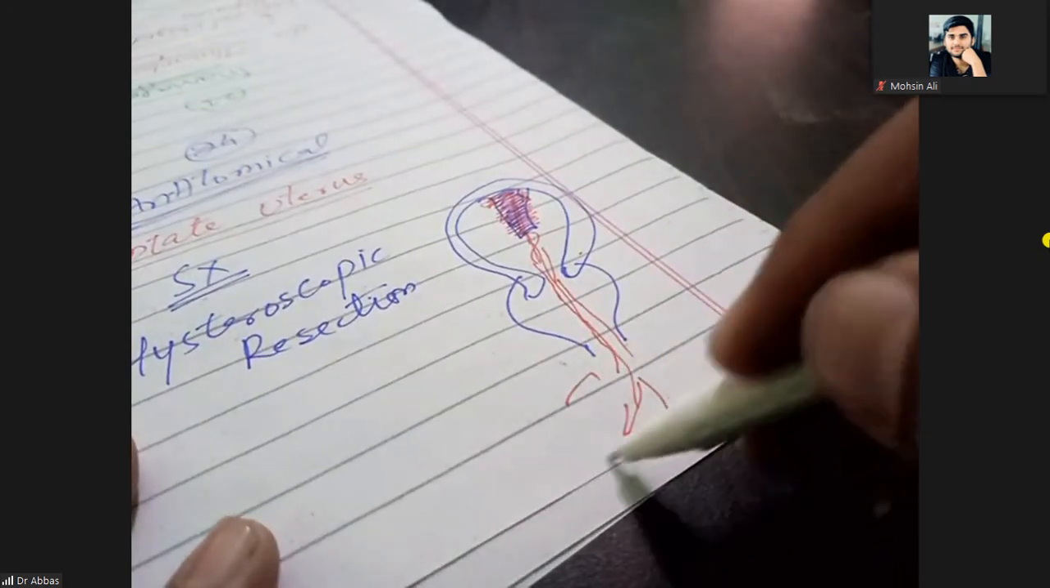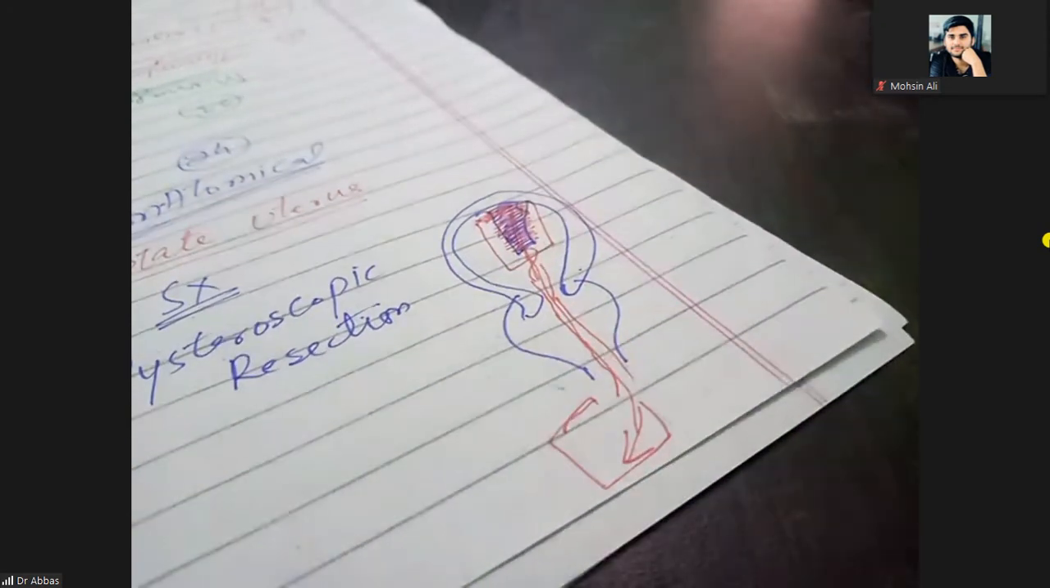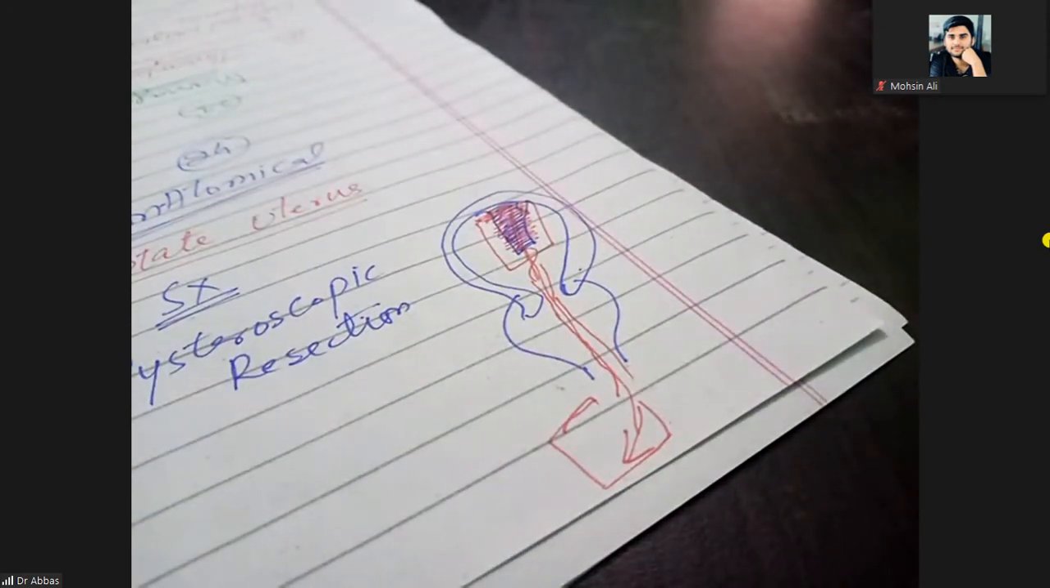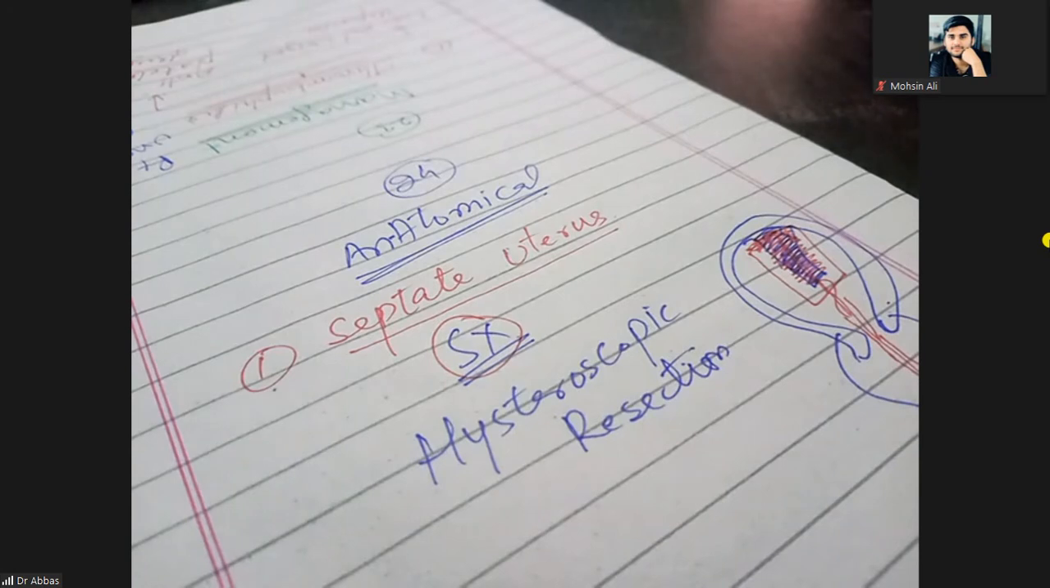You will cut this area and dissect it. So that is the hysteroscopic resection, that is the surgery. So septate uterus is treated by surgery, and the name of the surgery is hysteroscopic resection.